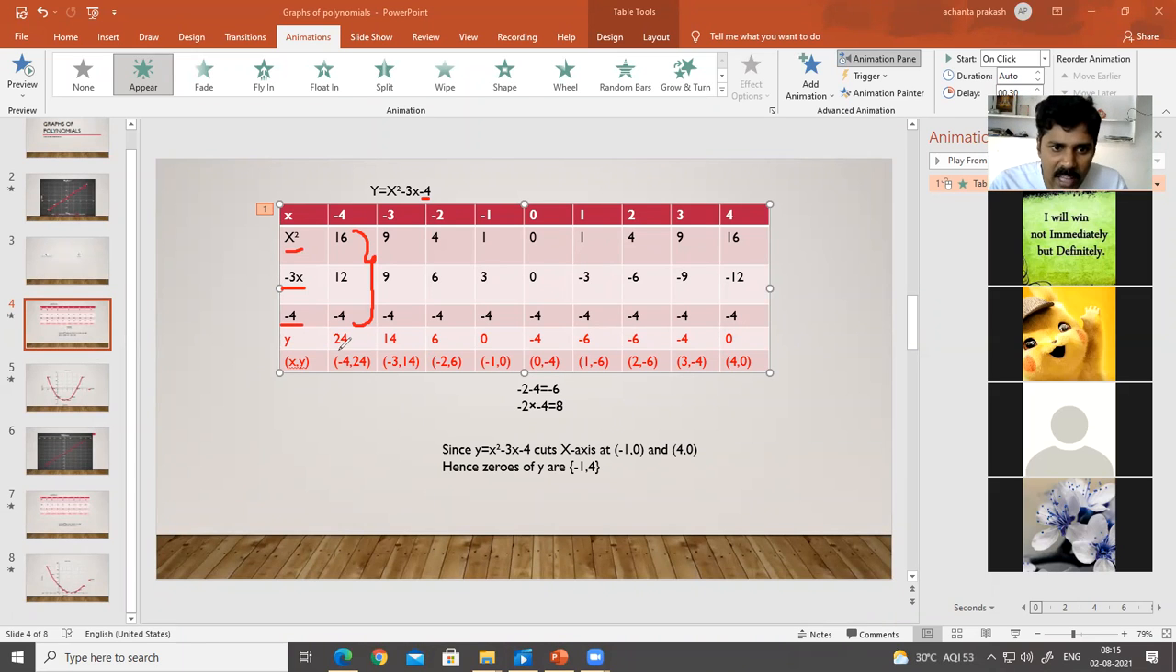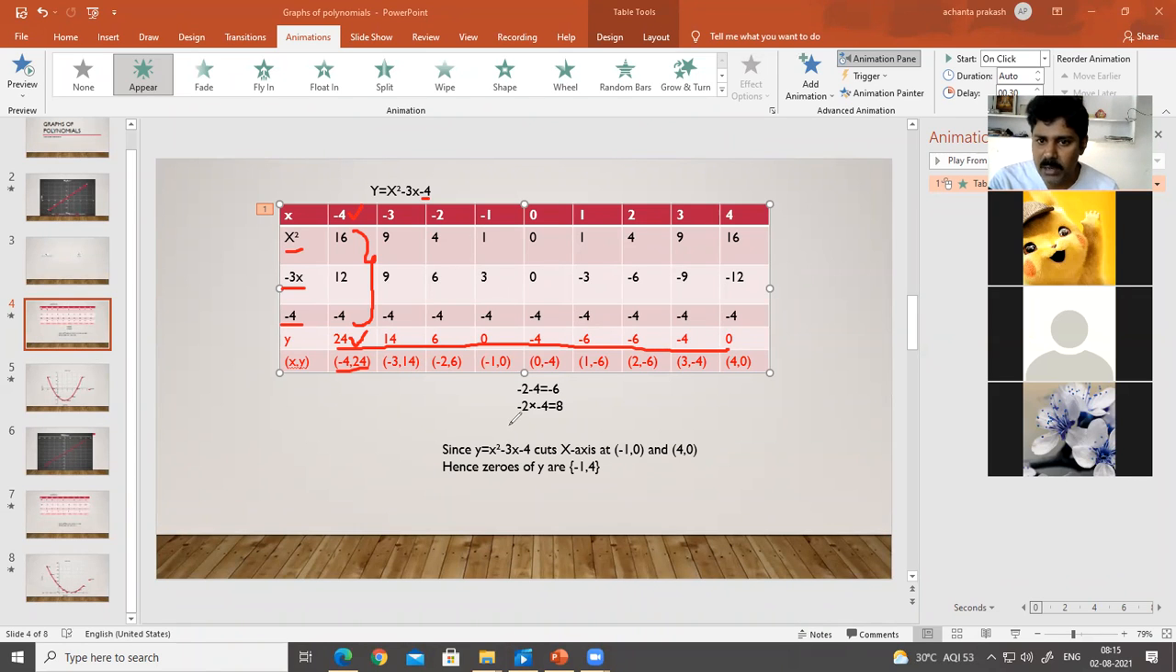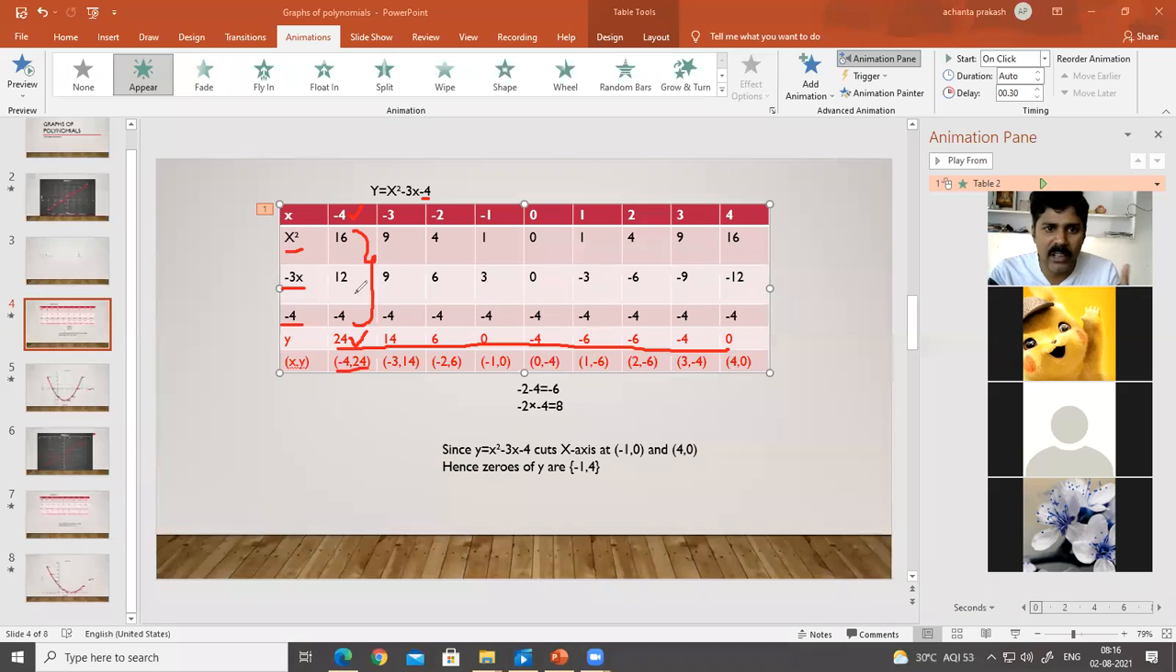So I have taken all the values of y over here. And now the points x and y: what is x? -4 and y is 24, which can be written as an ordered pair x comma y. Similarly, -3 comma 14, -2 comma 6, -1 comma 0, 0 comma -4, 1 comma -6, 2 comma -6, 3 comma -4, and 4 comma 0. These are the points that I have to write. Do you have any doubts regarding this table?